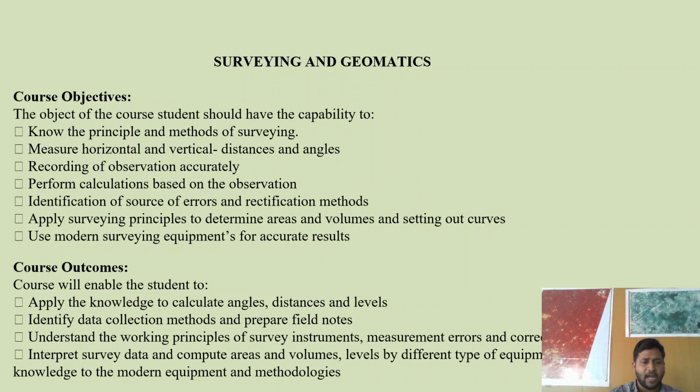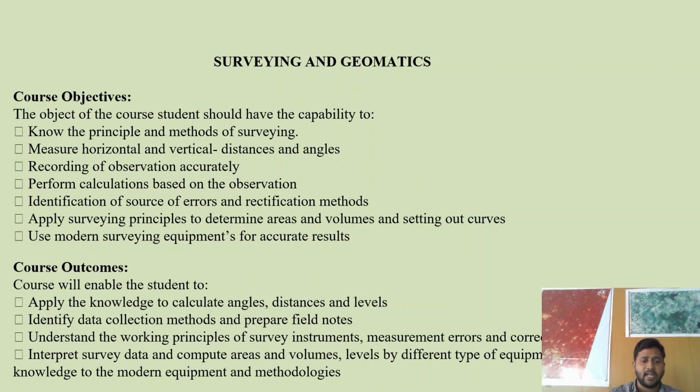Next outcome is to identify data collection methods and prepare field notes. Whatever data we collect in the field, the student can collect and prepare field notes in the field itself, so that after collecting all the data, he can calculate the areas, volumes, or elevations or anything.